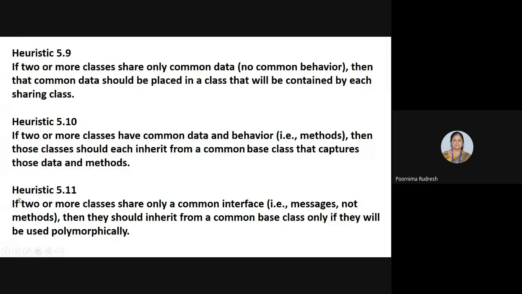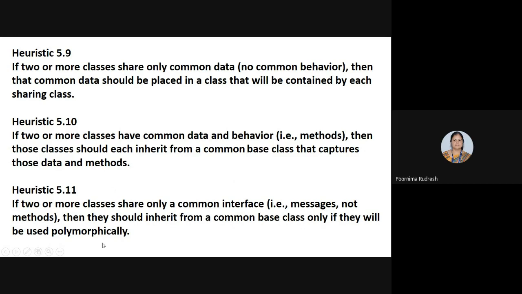And heuristic 5.11 says that if two or more classes share only a common interface, that is the messages, not the methods, then they should inherit from a common base class only if they will be used polymorphically.